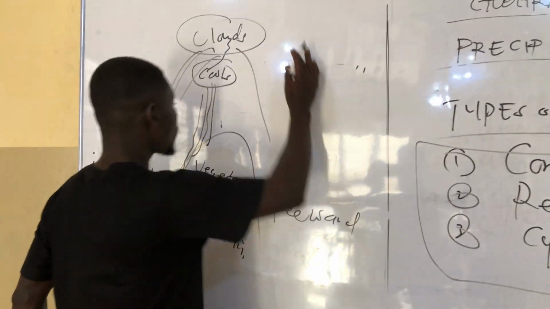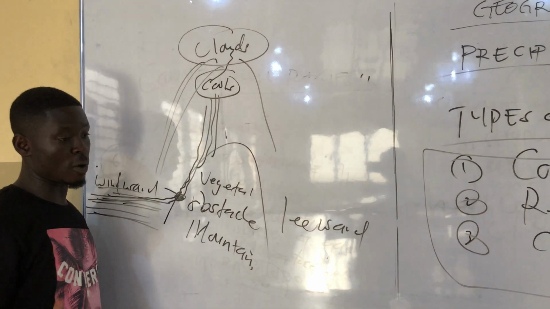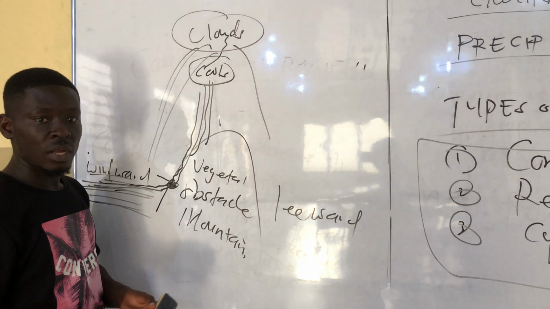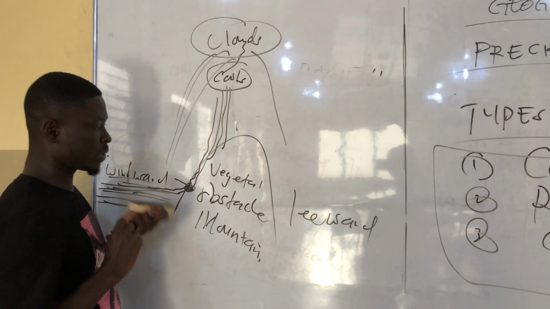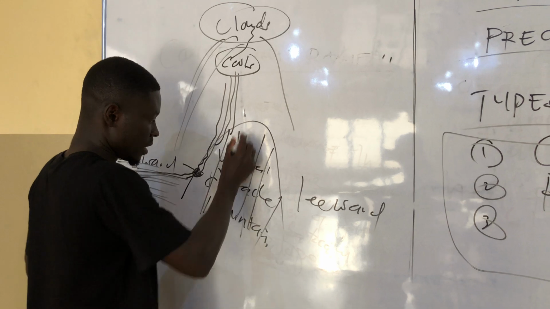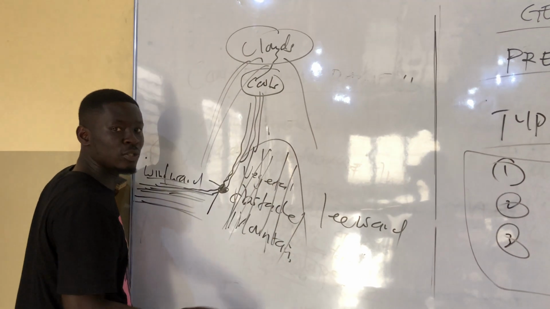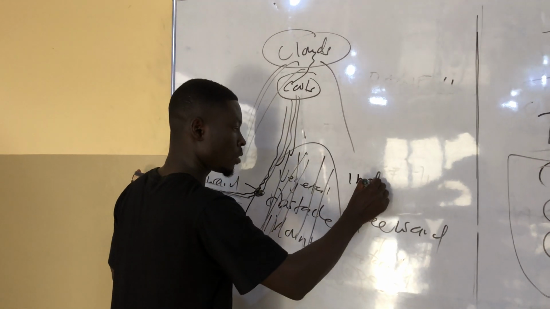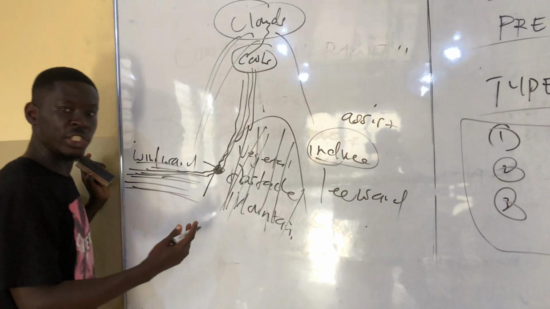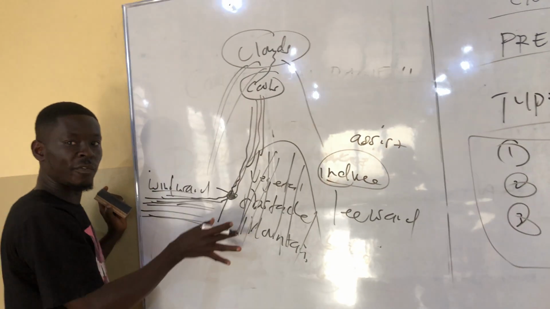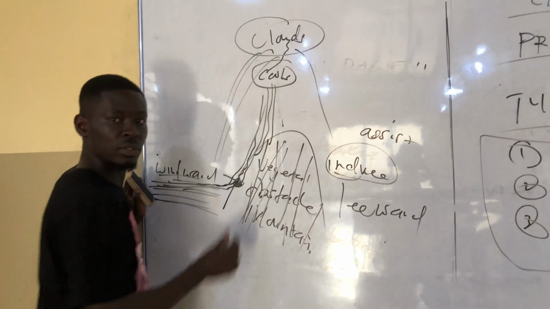So the clouds, as we know already, are formed as a result of what's already been discussed. As a matter of fact, it is formed as a result of the obstacle. When the obstacle is available, this obstacle will help, this obstacle will assist, this obstacle will induce the formation of rainfall. So this relief rainfall or orographic rainfall is formed as a result of an obstacle forcing the wind to rise.